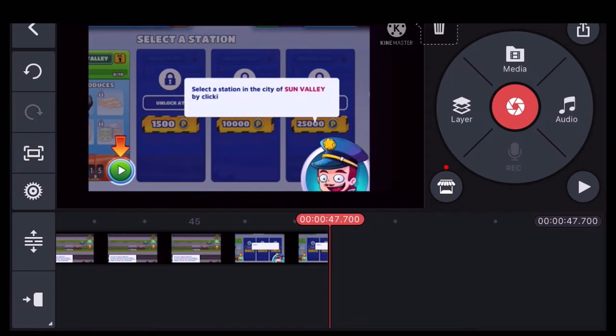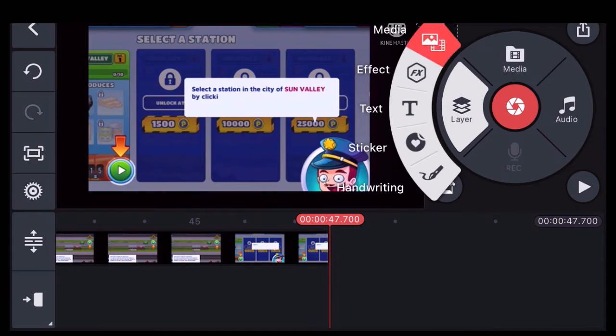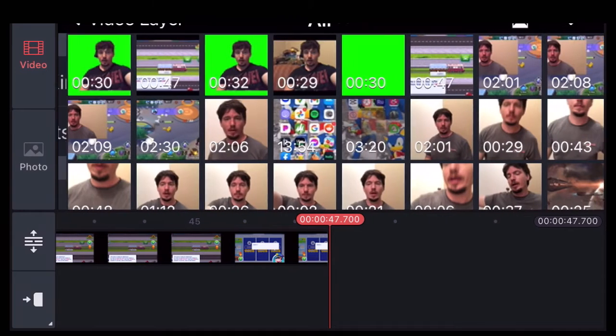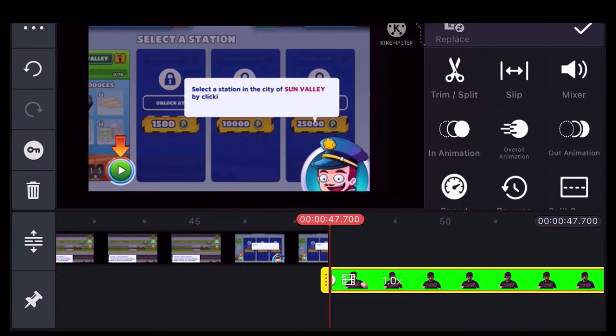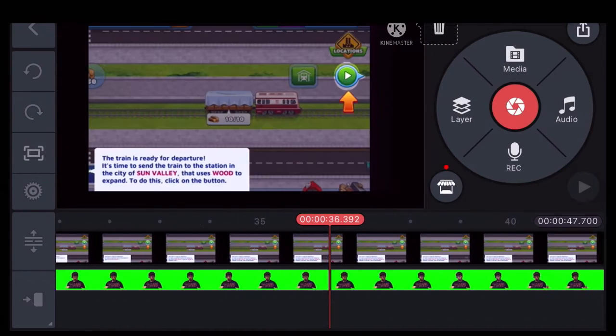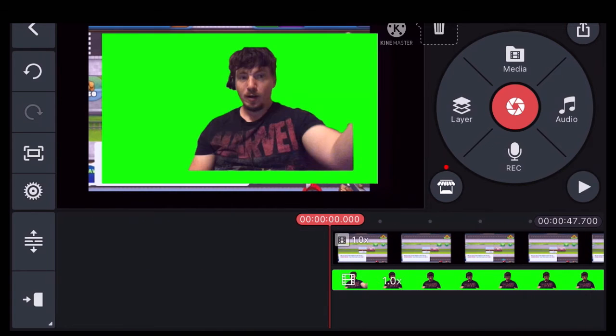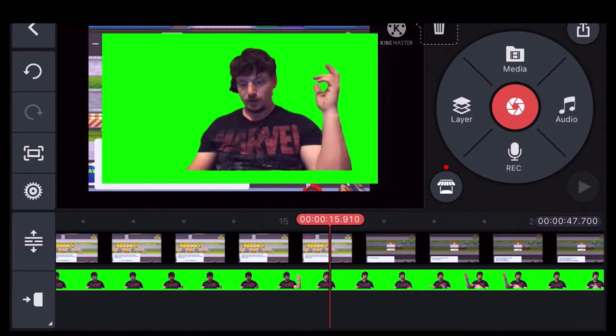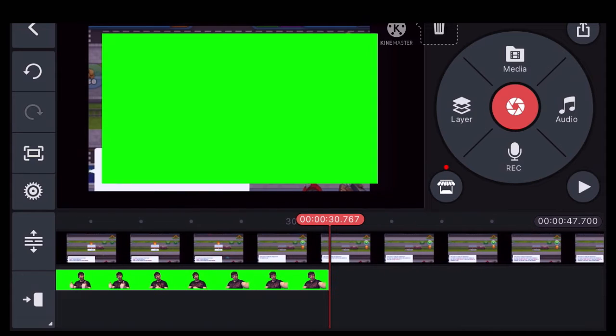So now we need to add the Bluetooth layer of our edited green screen. And we can just hold our finger down and move it to the beginning. We go all the way here, and as you can see I'm talking.